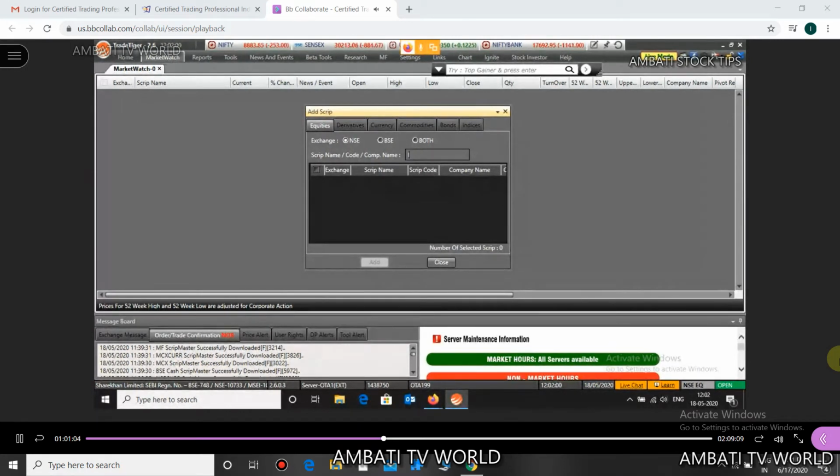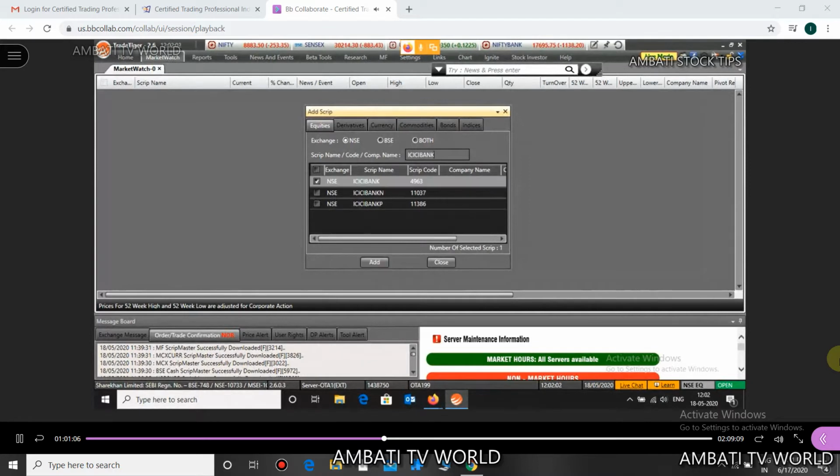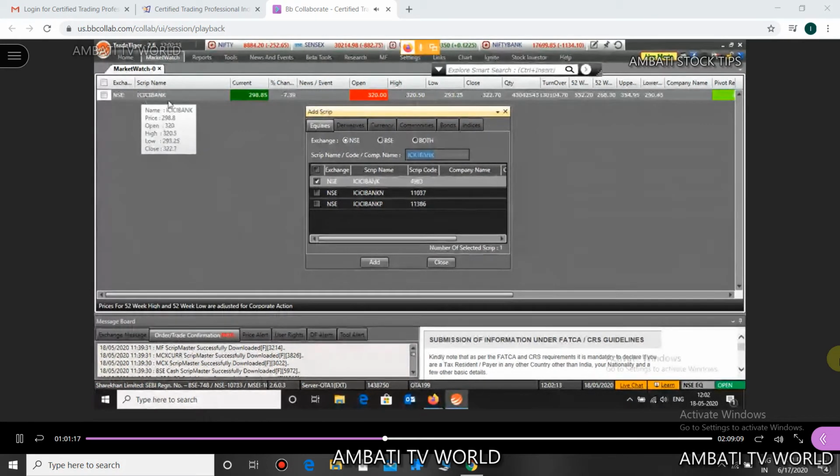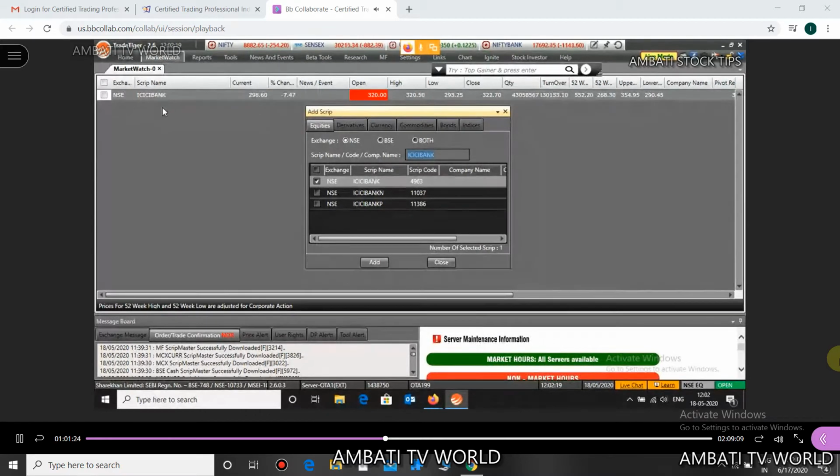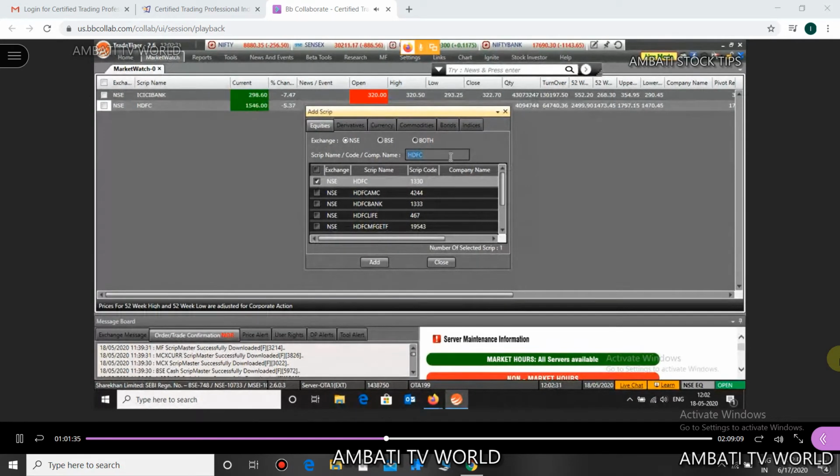Now let's type ICICI Bank. I've typed ICICI Bank here. The first is ICICI Bank, add. Can you see ICICI Bank is added in the background here? Now HDFC, I've typed HDFC here. The first option is HDFC, add.